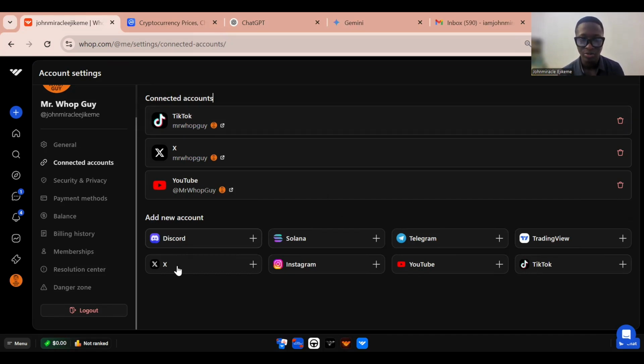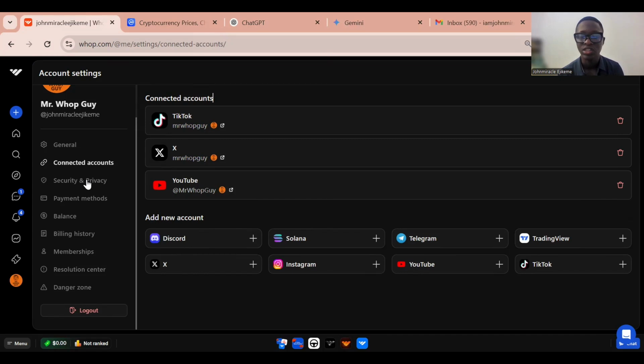Now you can connect more than one account. You can connect more than one Twitter, more than one Telegram, more than one TikTok, more than one YouTube, and more than one Instagram, where you can make money from some of the features I'm going to show you, like clipping, bounties, and content rewards.